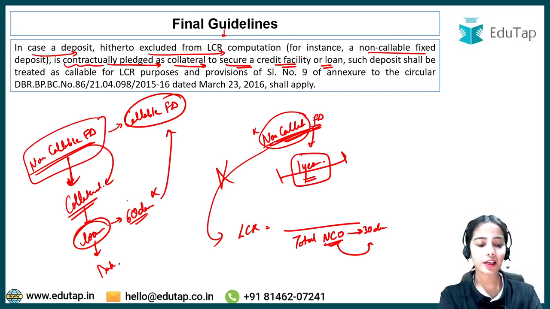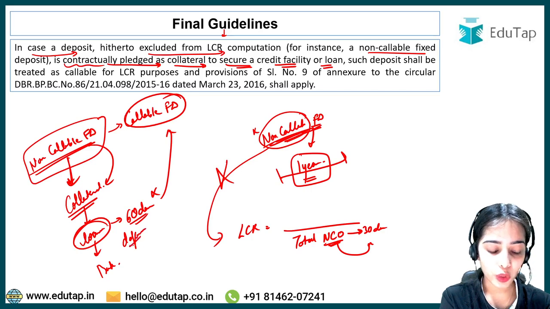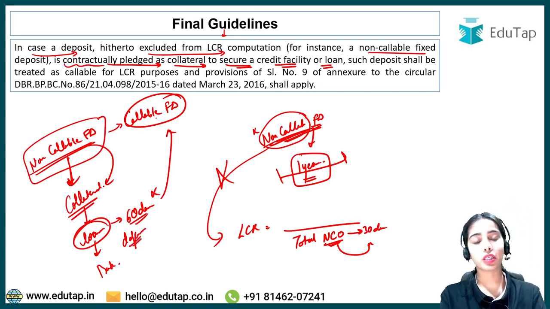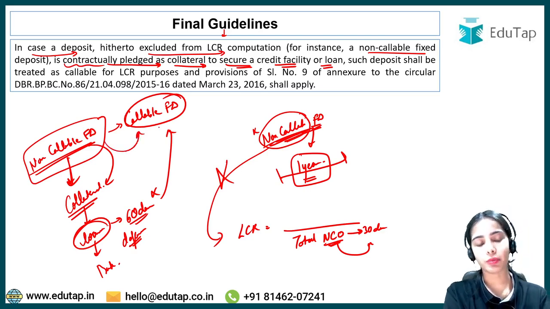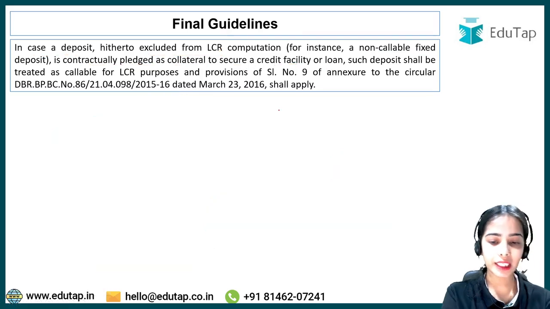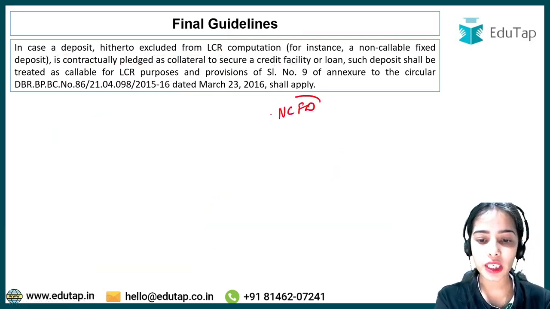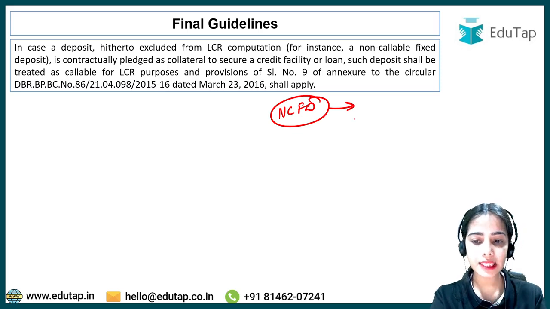So this is the idea, that if a default happens on the loan, then this non-callable fixed deposit that has become a callable fixed deposit will be used. Usually a non-callable fixed deposit is considered to be something that cannot be withdrawn before maturity.